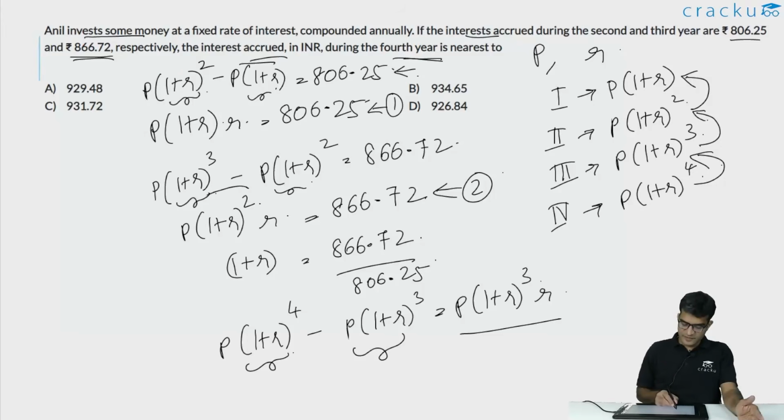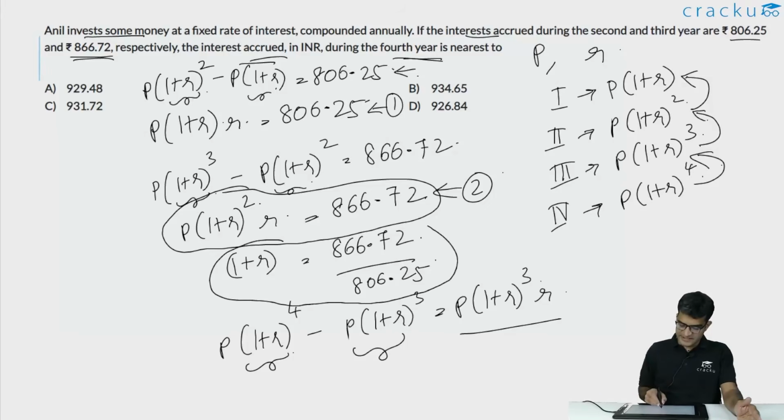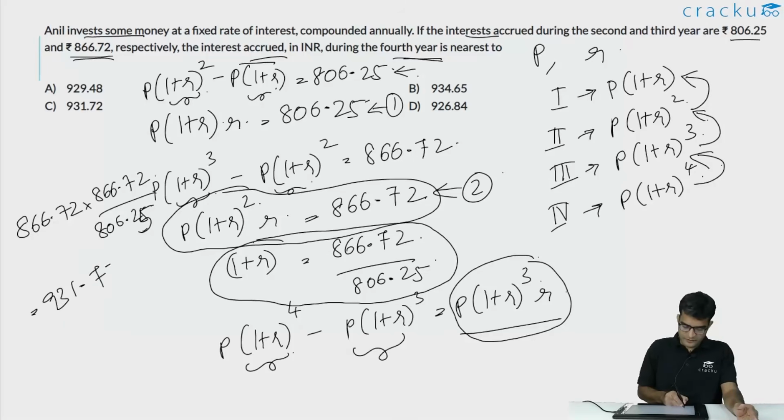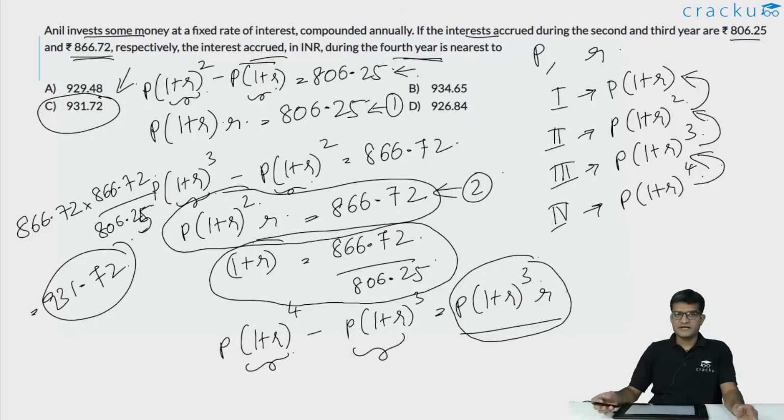We know that the value of P into 1 plus R whole square into R is 866.72. We also know that the value of 1 plus R is 866.72 divided by 806.25. So the value of P into 1 plus R whole cube into R will be equal to 866.72 into 866.72 divided by 806.25. You can simplify this. This will be equal to 931.72. So the answer for this question is option C, which is 931.72.